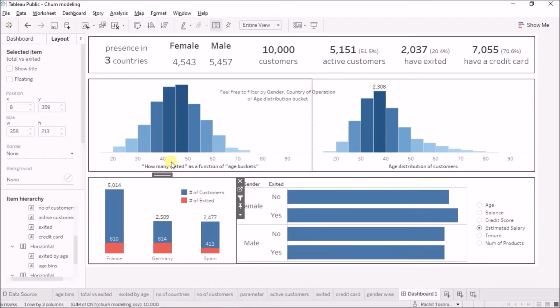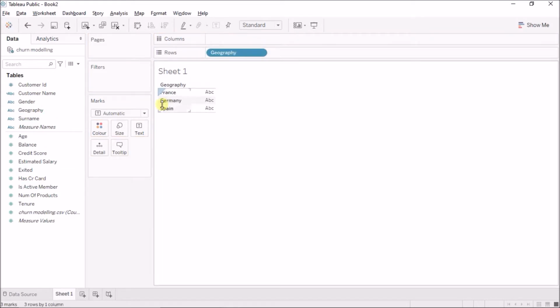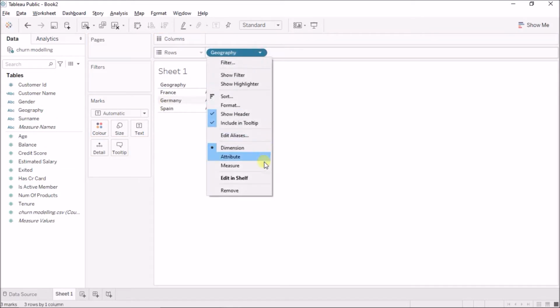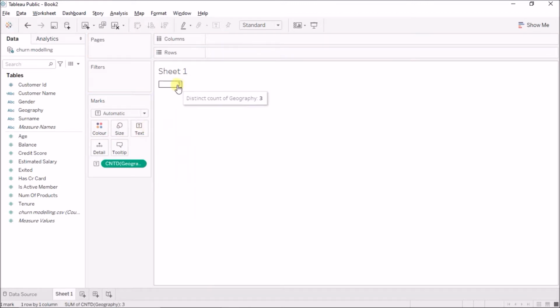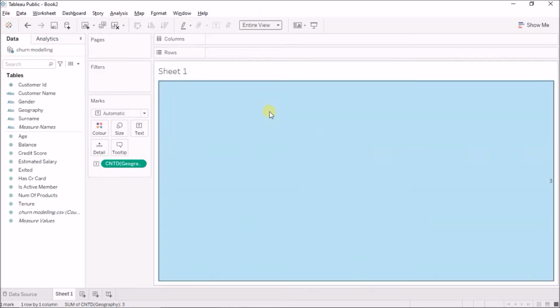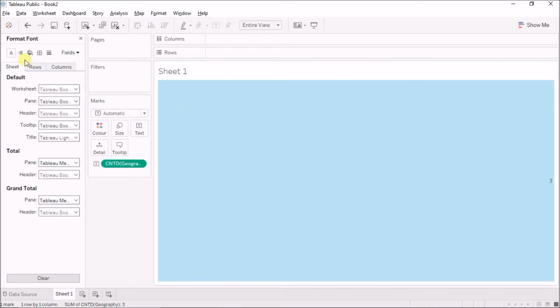Now our first step here was to check the number of countries. So I'll just bring the geography column, and I have 3 here. So I'll just come here, convert to measure, count distinct, and this will give me 3. I'll just bring this to label. Okay, so I have this 3 number here. So I'll first of all make this entire view. So this 3 comes to the right, and I'll just format it.